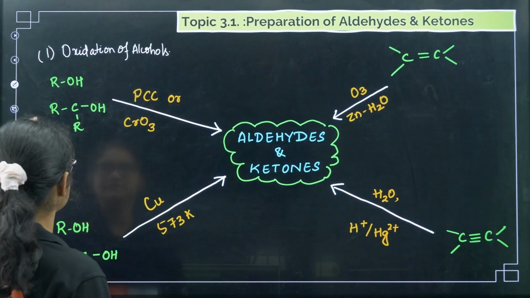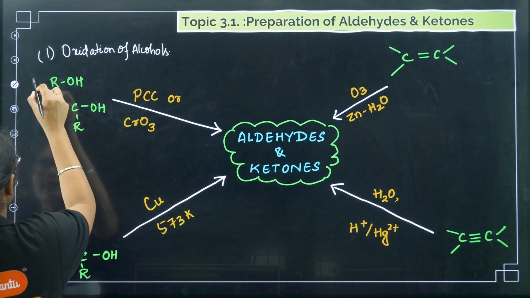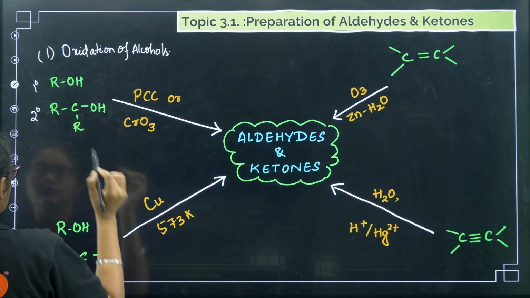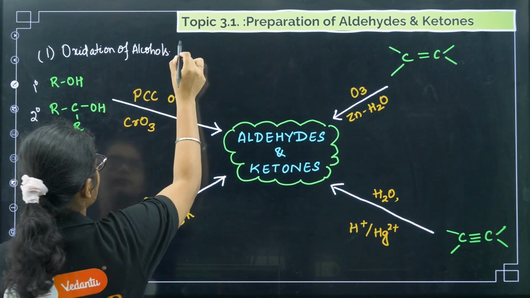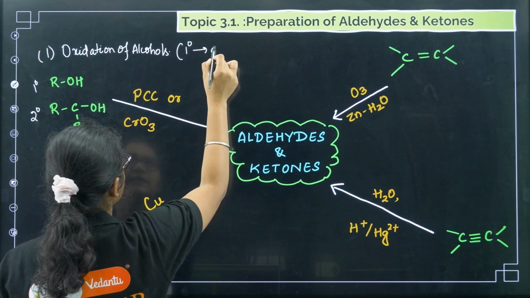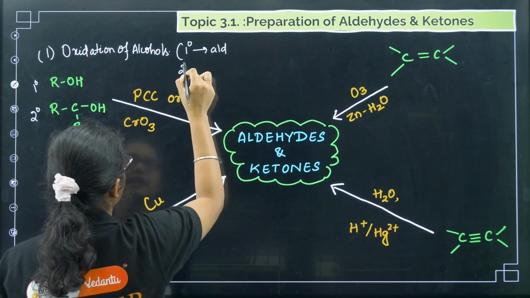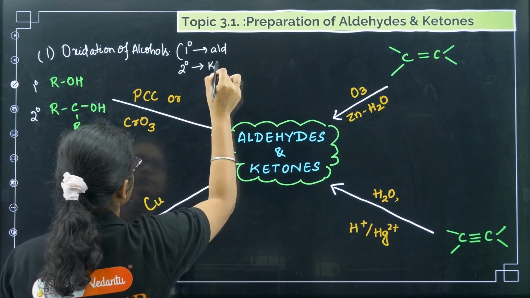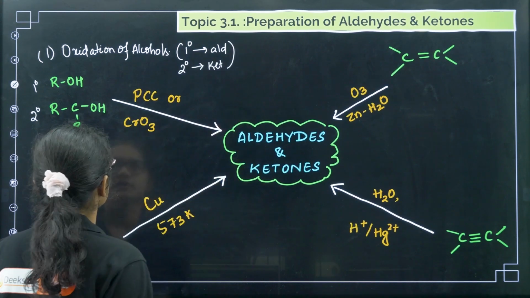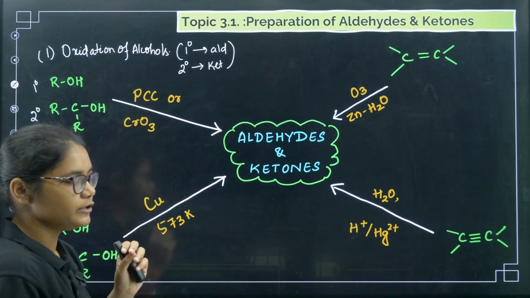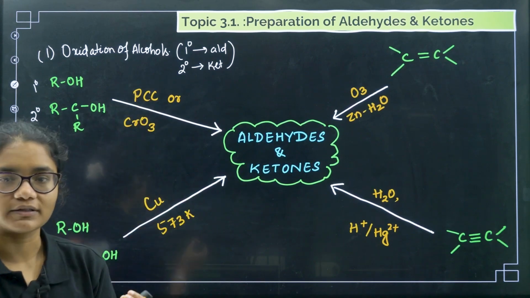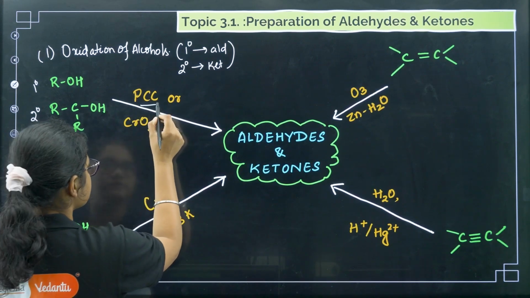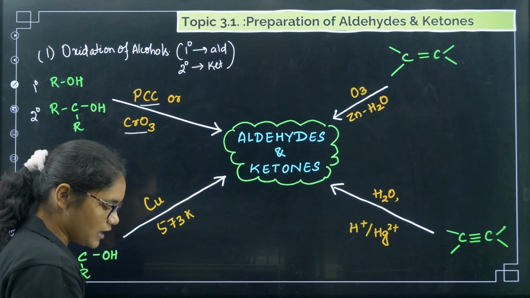Okay, now here you can see that this is your primary alcohol and this is secondary alcohol. So remember here, primary alcohols will give you aldehydes, and secondary alcohols will give you ketones. For oxidation we can use mild oxidizing agents. What are these mild oxidizing agents? You can use PCC or you can use CrO3.